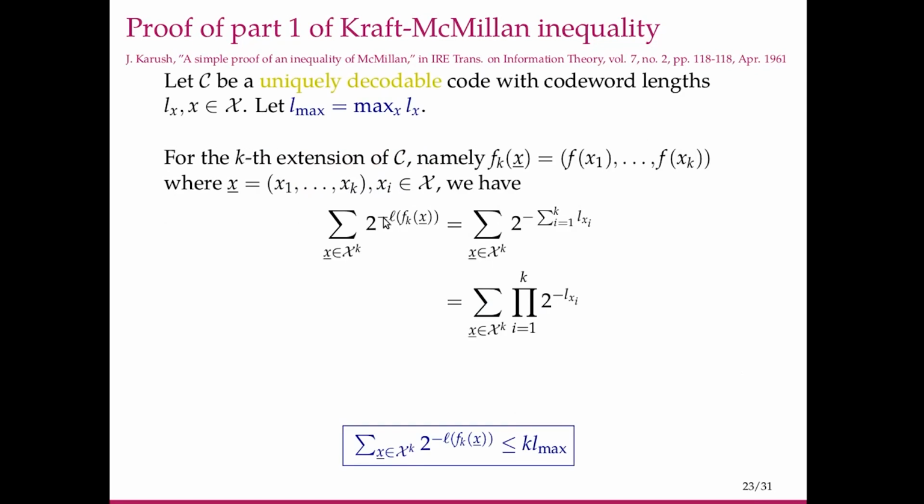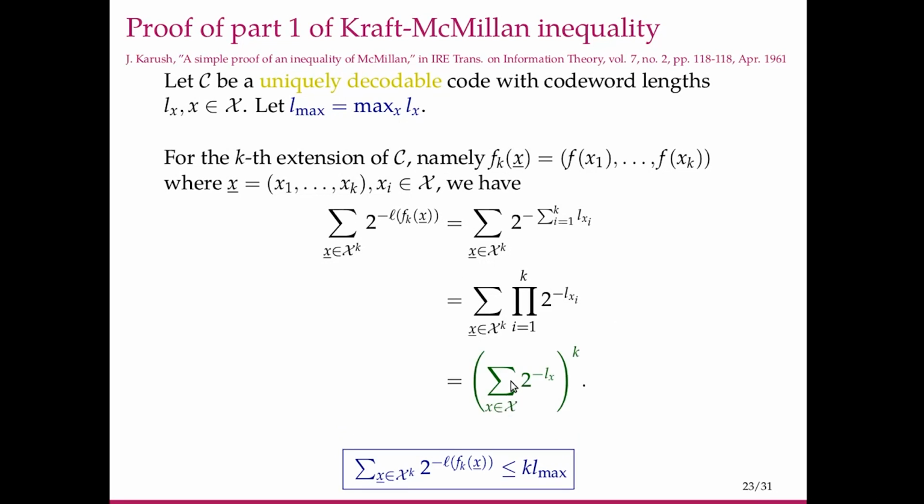Now again we look at this sum over all k symbol sequences of 2 to the minus L of f_k of x. So what is this length? This is just the sum of lengths of these individual code words. So we write it in that fashion, and we take the summation outside and write it as a product. So what is this doing? We iterate over all k tuples of symbols coming from this alphabet X, taking 2 raised to minus the length of the code words. So we are doing this over all possibilities.